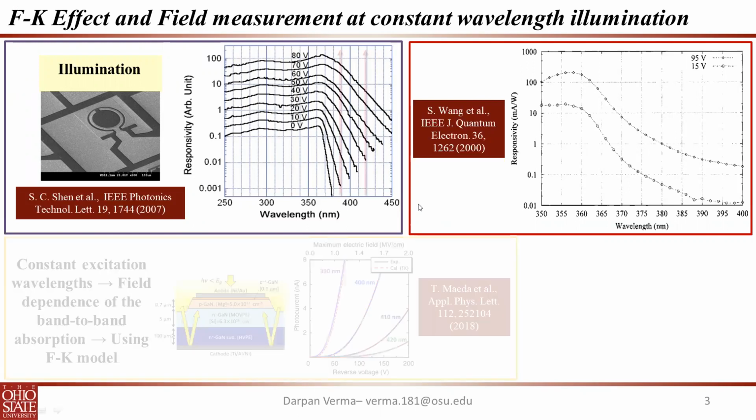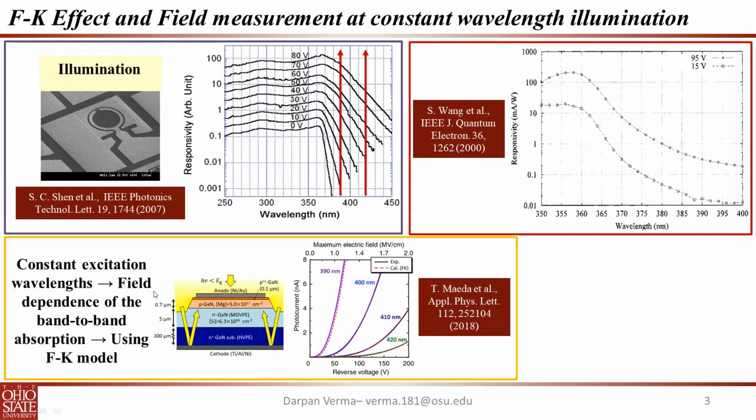Now, using constant excitation wavelength, Maeda et al. have shown that by using Aspnes' Franz-Keldysh model, fields in the depletion region can be calculated. They used constant excitation wavelengths, which are marked with the red lines here. So 390 nanometer represents this particular line here, and then 420 nanometer represents this particular line here.